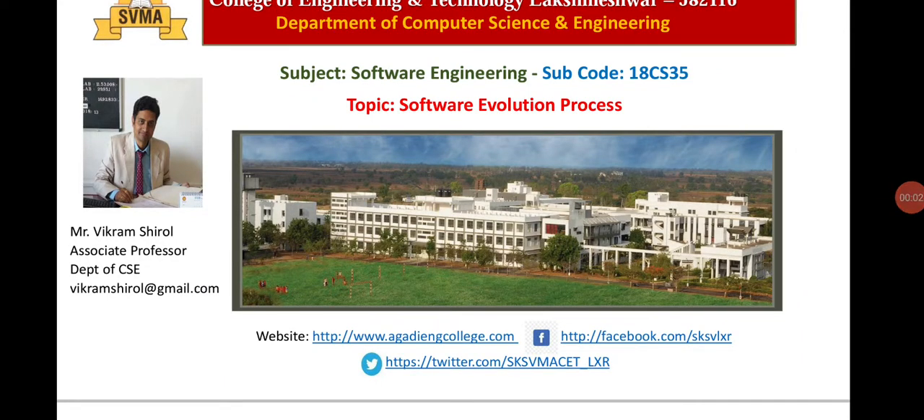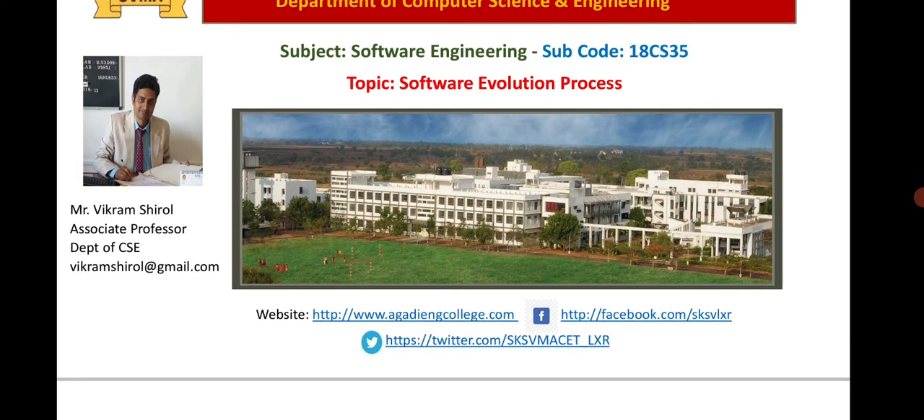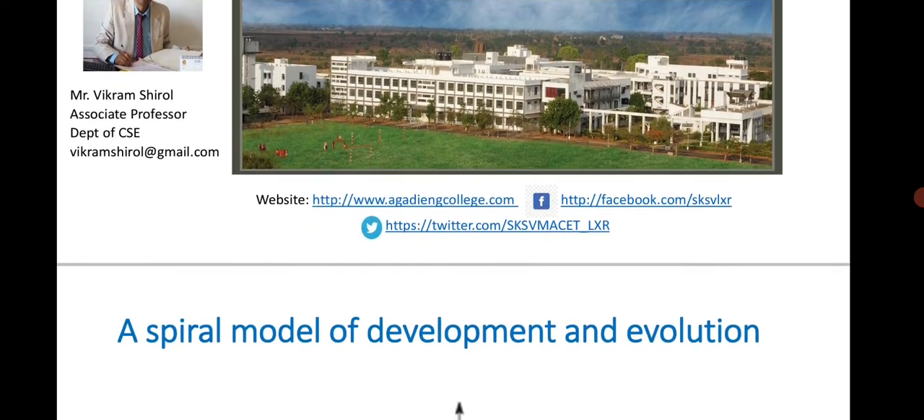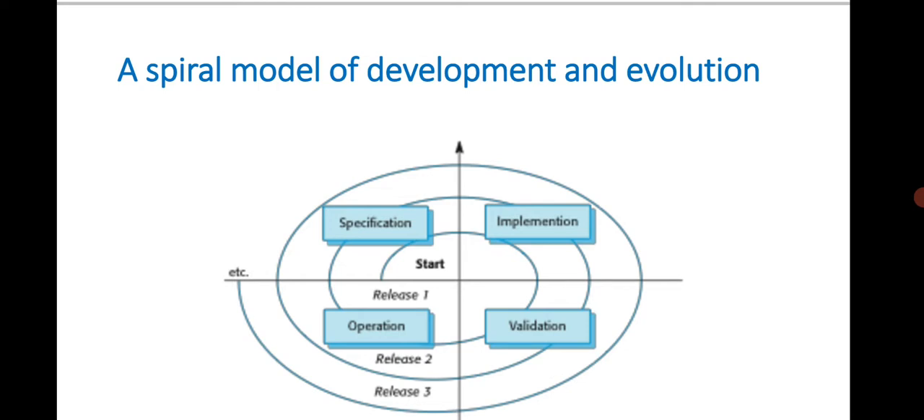So dear learners, in this video we will be discussing the software evolution process, meaning how exactly software evolution takes place. Just have a look at this. We will start with a very simple spiral model of development and evolution.